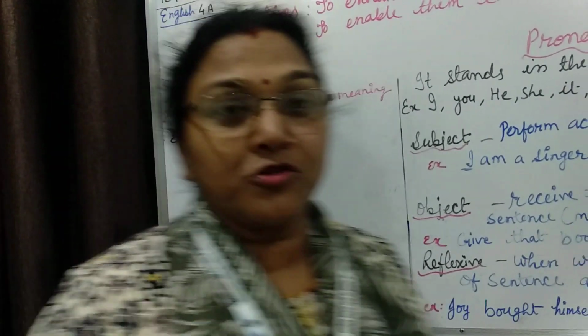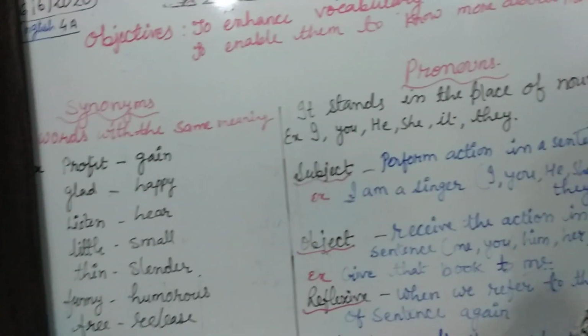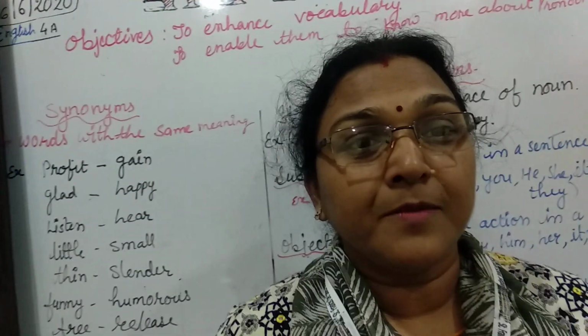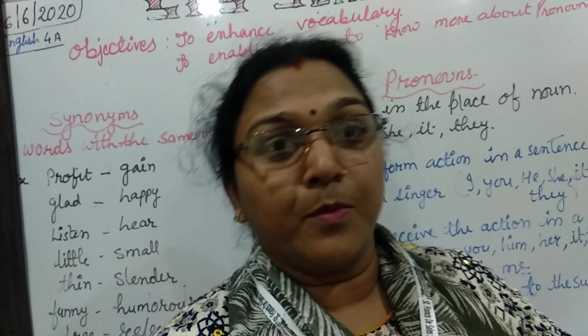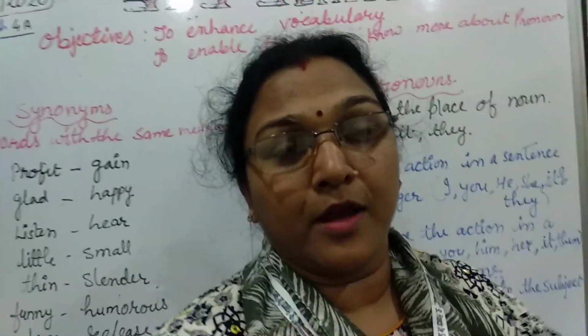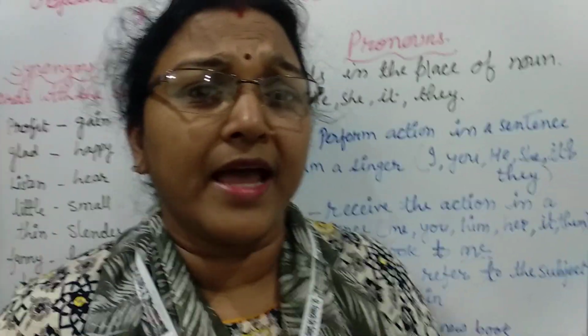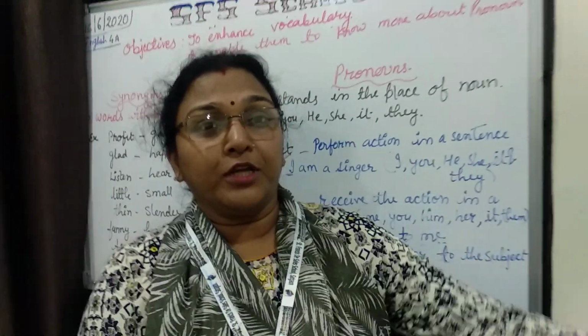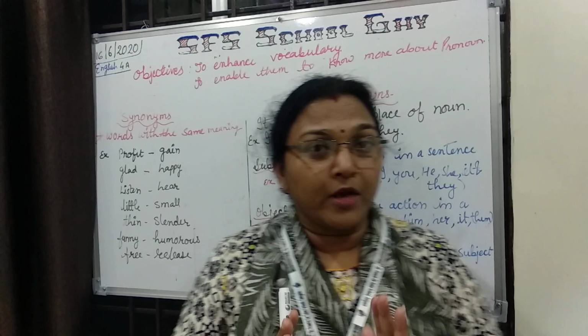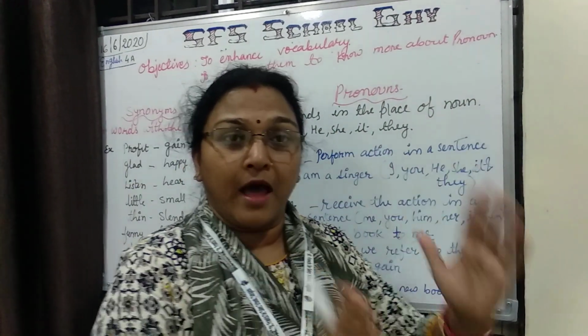Now coming to the next topic, my topic is pronoun. Now children, what is a pronoun? A pronoun is a word which stands in the place of a noun. Ram is the king of Ayodhya. Ram went to exile. Ram went along with Lakshman and Sita. Ram went for 14 years. So what are we doing? We are writing the noun Ram again and again.